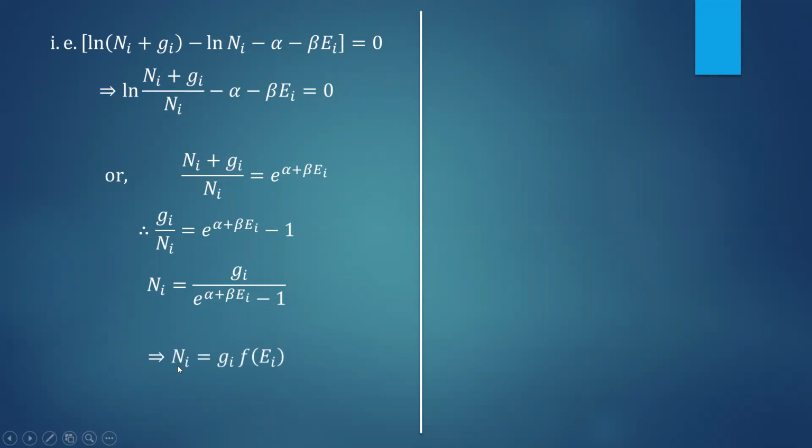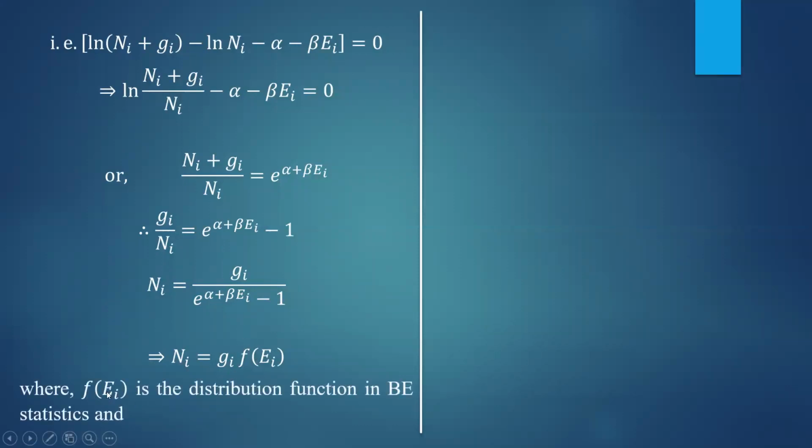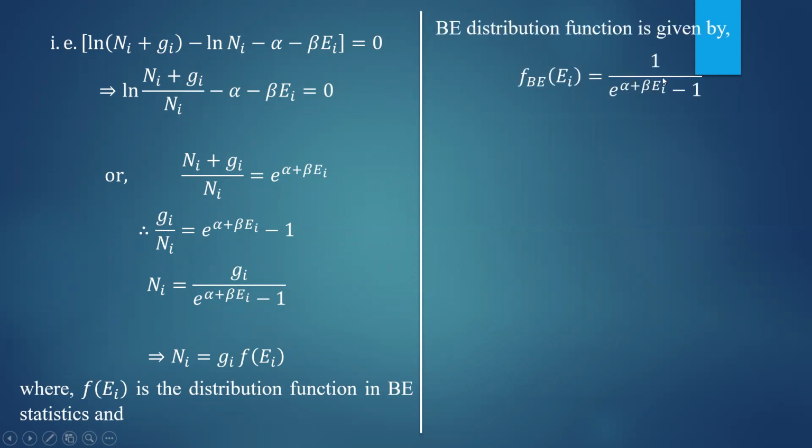Or ni is nothing but gi into f of ei, and this f of ei is called the distribution function. If you compare these two equations, you will get the expression for the distribution function f of ei as 1 by e to the power alpha plus beta ei minus 1. So this is called the Bose-Einstein distribution function, or BE distribution function.